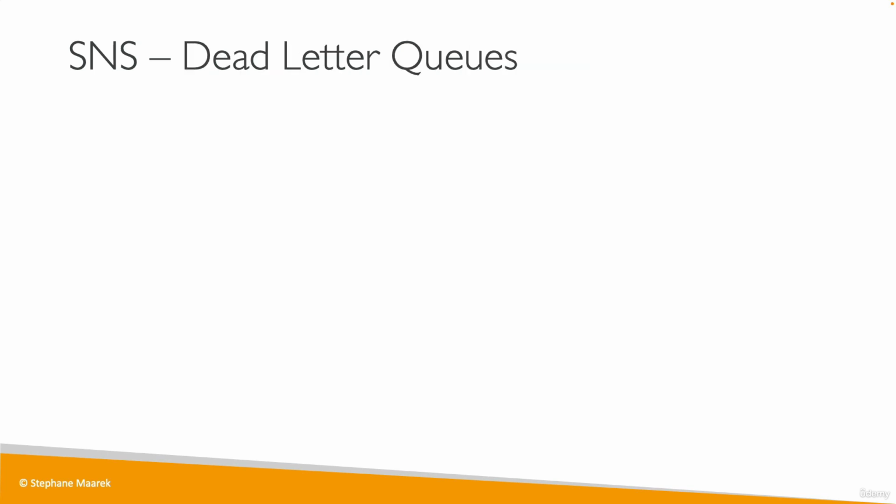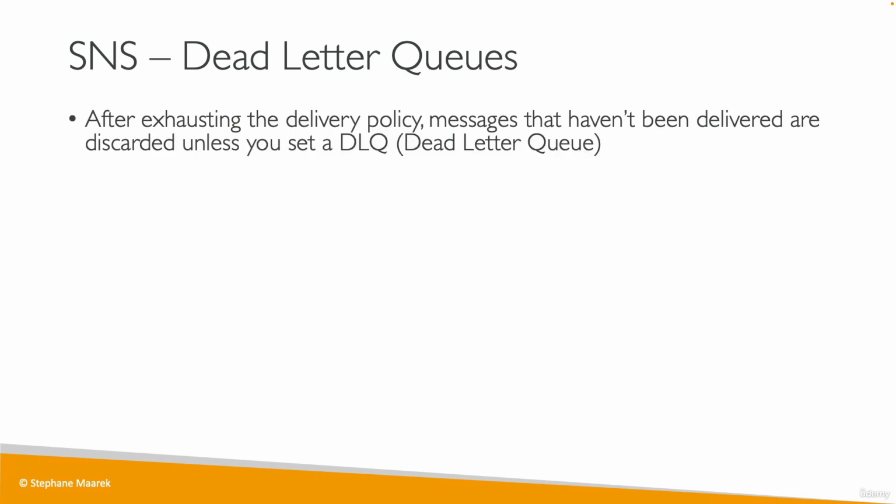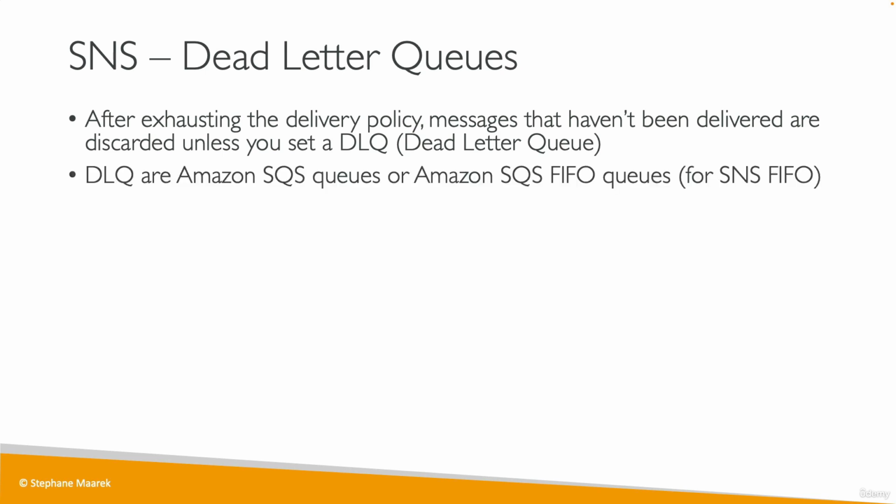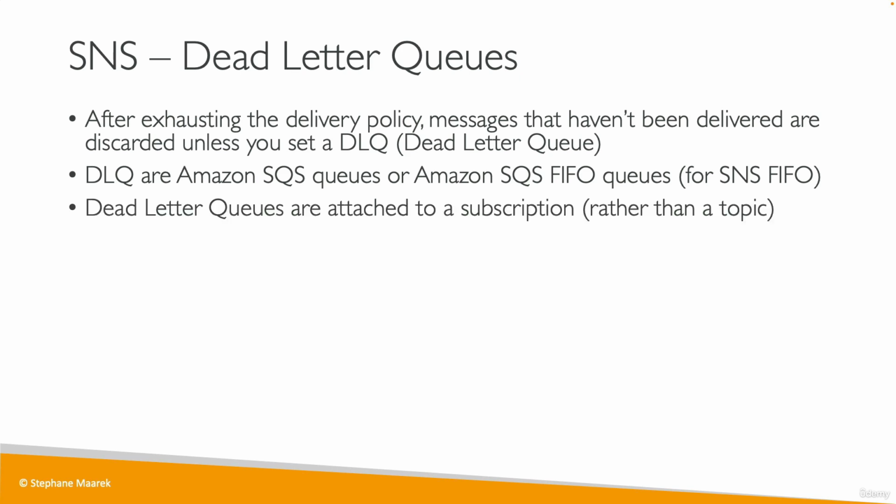Next, we have the dead letter queue. In case you have exhausted the delivery policy, then the messages that haven't been delivered are going to be discarded unless we set a dead letter queue. And the DLQ is similar to what we have for SQS. So DLQs are again SQS queues, or SQS FIFO queues in case you use SNS FIFO. And they're attached to a subscription, not to a topic.